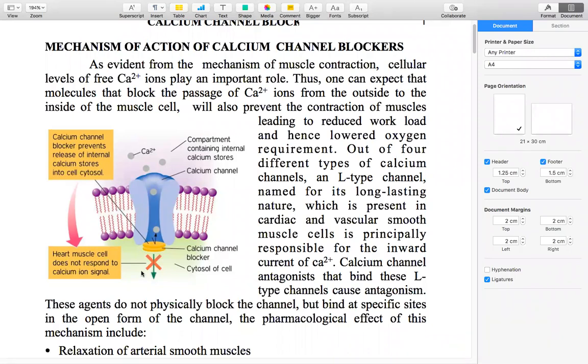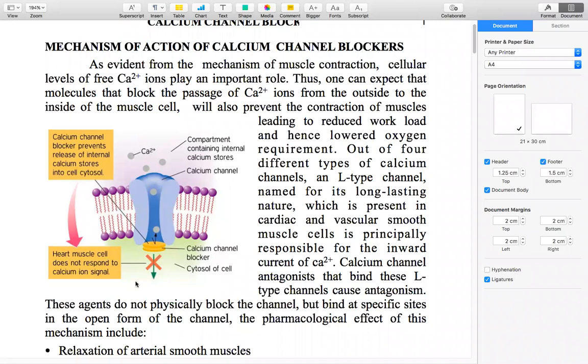So here we are using calcium channel blockers. Out of the many calcium channels, our main one is the L type calcium channel. The L type calcium channel plays an important role in the entry of calcium into the cell and thereby muscle contraction. If we try to block this channel, then very easily we can avoid the entry of calcium into the cell.